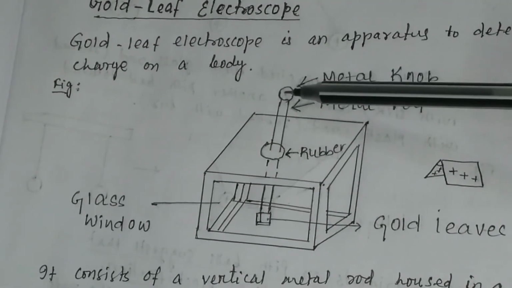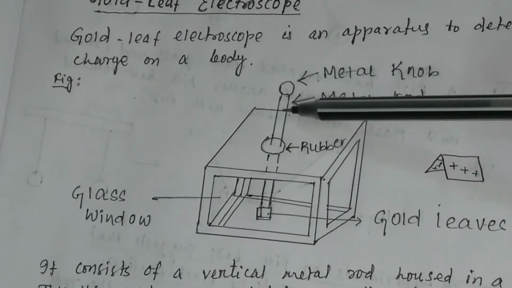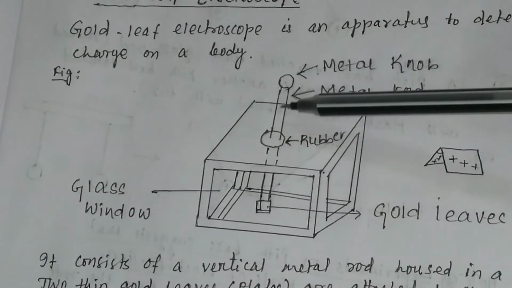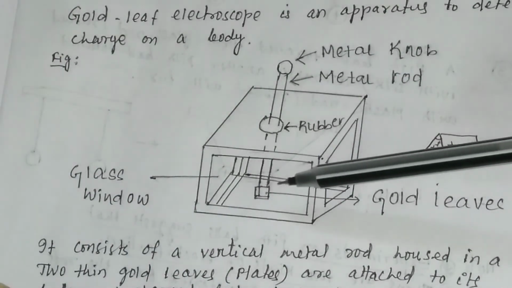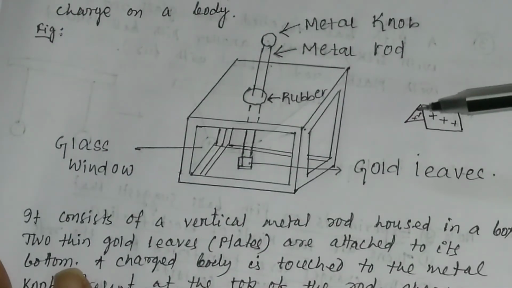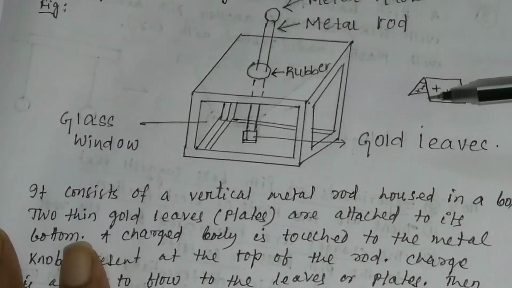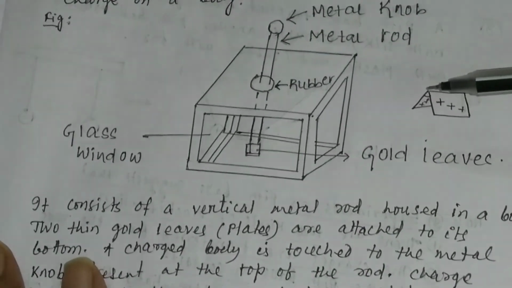So you just touch the charged body here, then charge will flow through this metal rod. When charge reaches the gold leaves, they diverge like this, because when the gold leaves get the same type of charge, like charges repel each other. So the degree of divergence, how much the gold leaves diverged, will detect the presence of charge in the body.